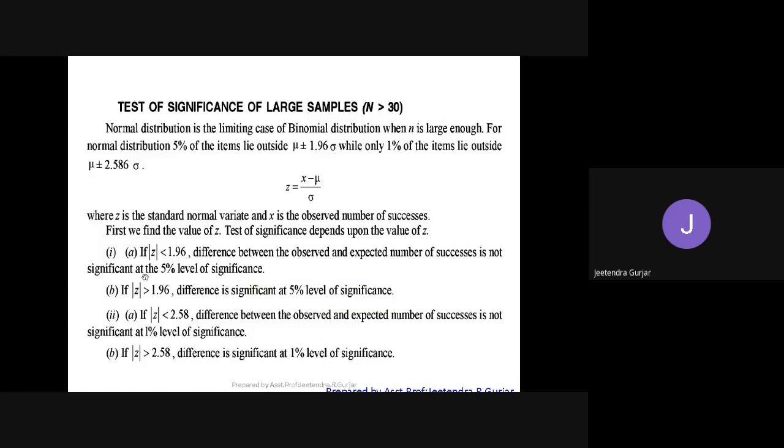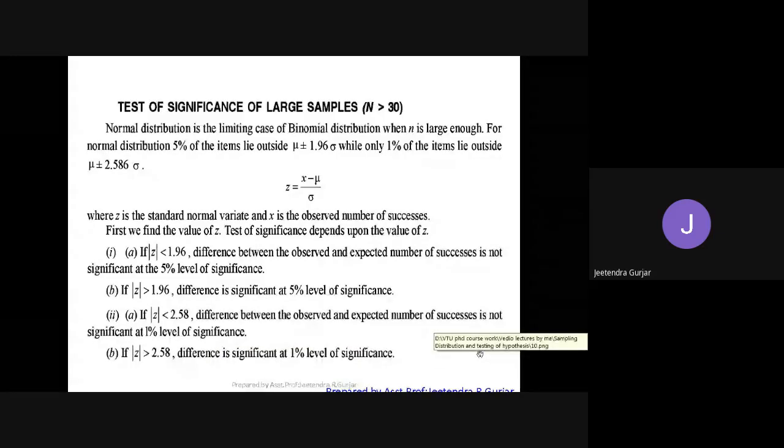It is not significant at the 5% level when the mod z which you calculate is less than 1.96. Suppose mod z is less than 2.58, then we say this is not significant at the 1% level of significance. Is it clear, friends? Just remember this. If mod z is greater than 2.58, then we say this difference is significant at the 1% level of significance.